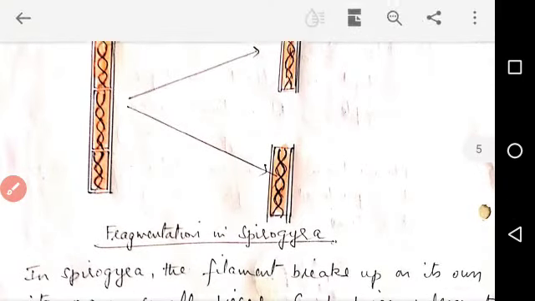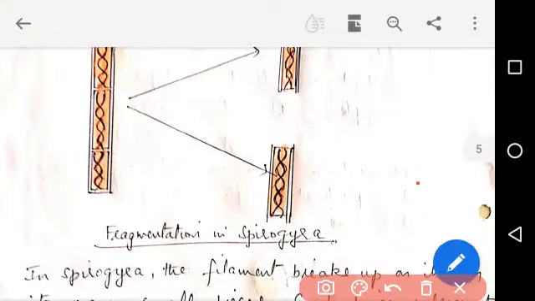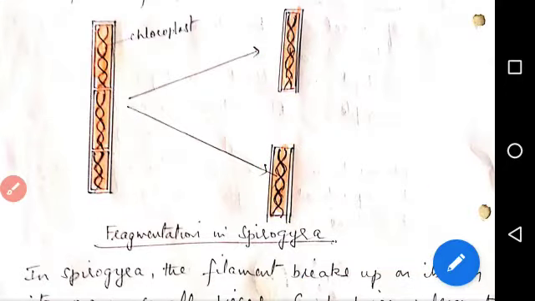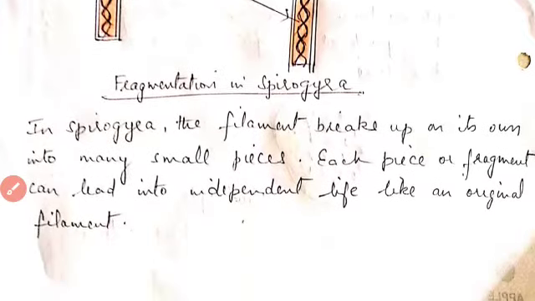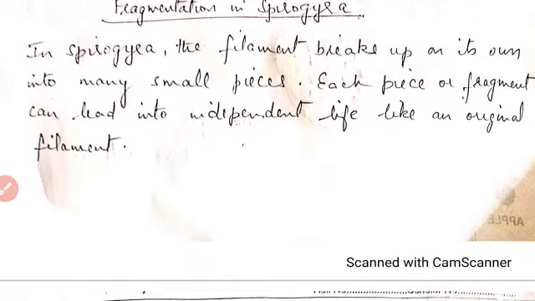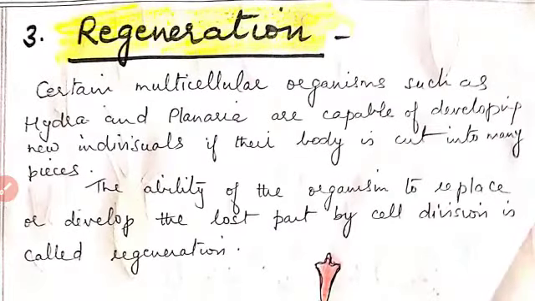One filament of Spirogyra divides into two parts and each part acts as a new individual. In Spirogyra, the filament breaks up on its own into many small pieces. Each piece or fragment can lead an independent life like an original filament.